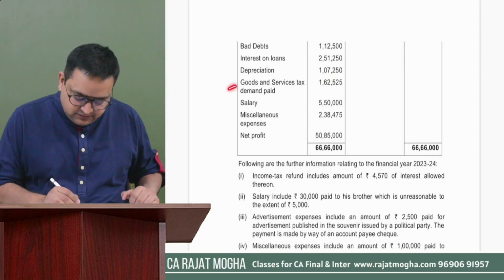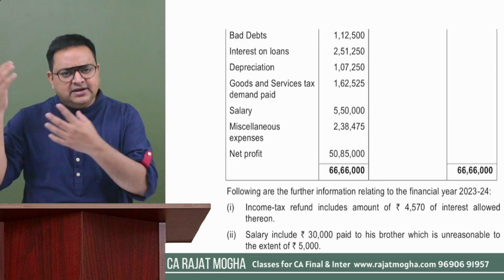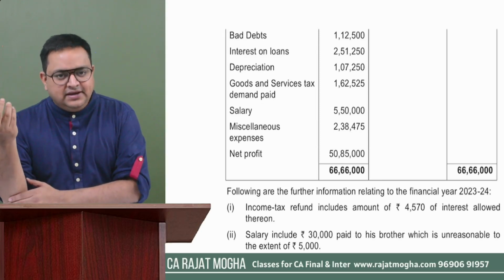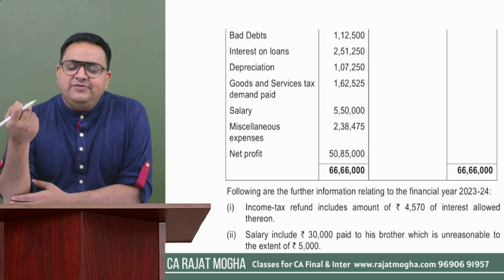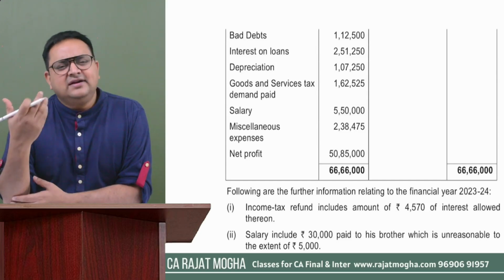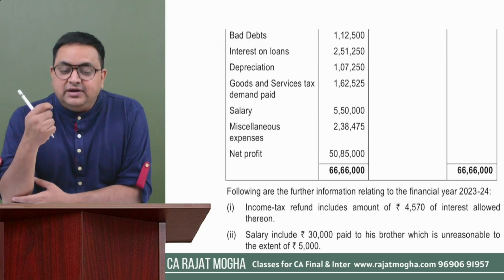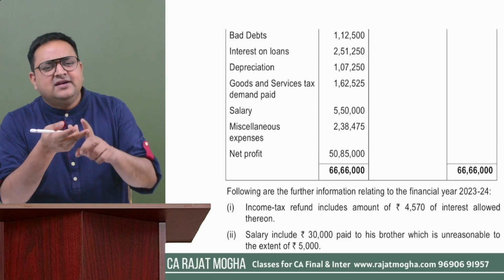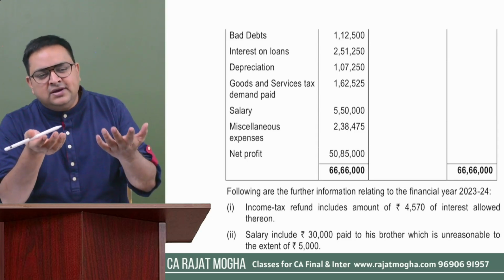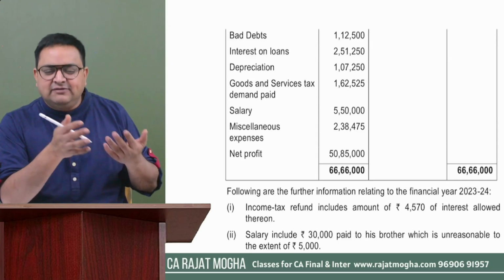Okay. Next is GST demand paid. Demand is something where GST wants money and they have given us a notice that we have to pay our GST tax. So if we are paying our goods and services tax, that is a completely allowable expense, right? If it would have been income tax paid, then we understand it is not allowed, right? But GST, customs duties, if paid, are allowed under section 37 also, we know, and we understand there is a section 43B also that will come into picture.